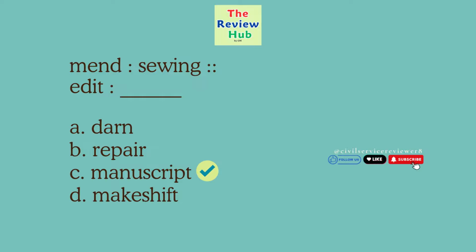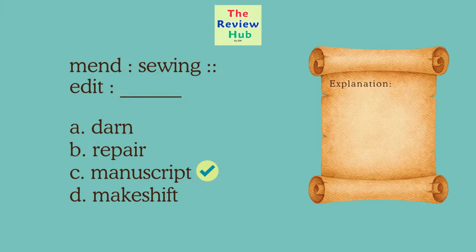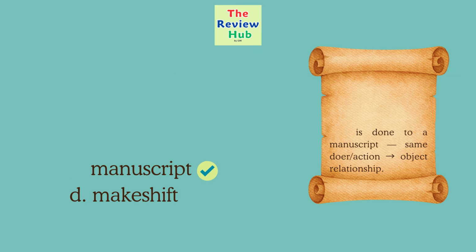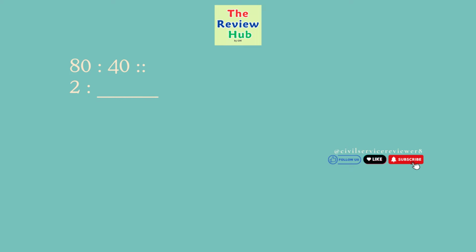The correct answer is C. Manuscript. Mend is done by sewing. Sewing is the means or action. And edit is done to a manuscript. Same doer, action, object relationship. 80 is to 40. 2 is to blank. A. 8. B. 4. C. 1. D. 20.